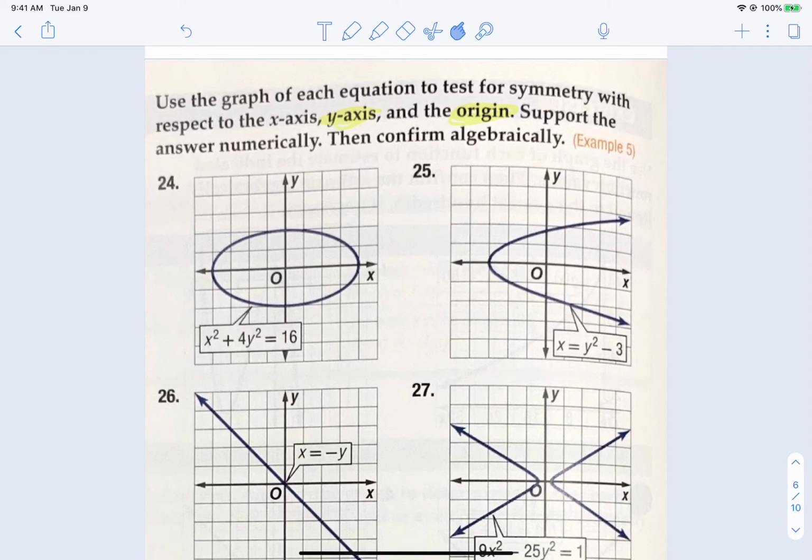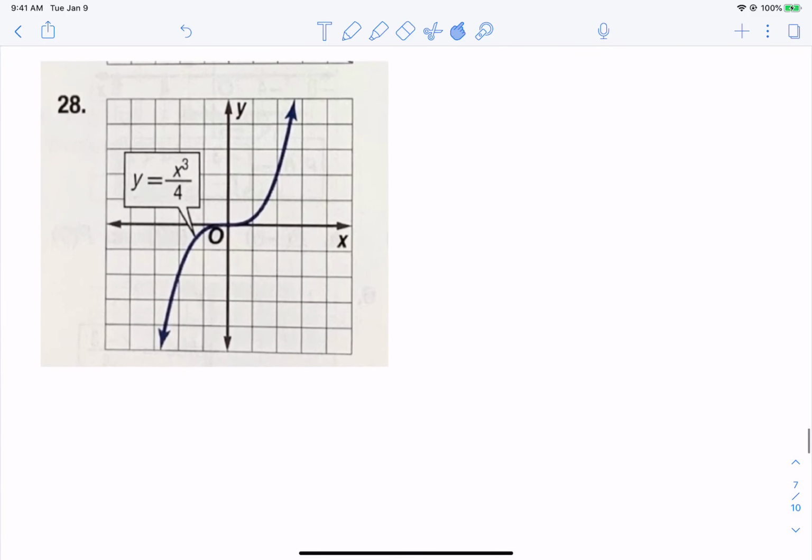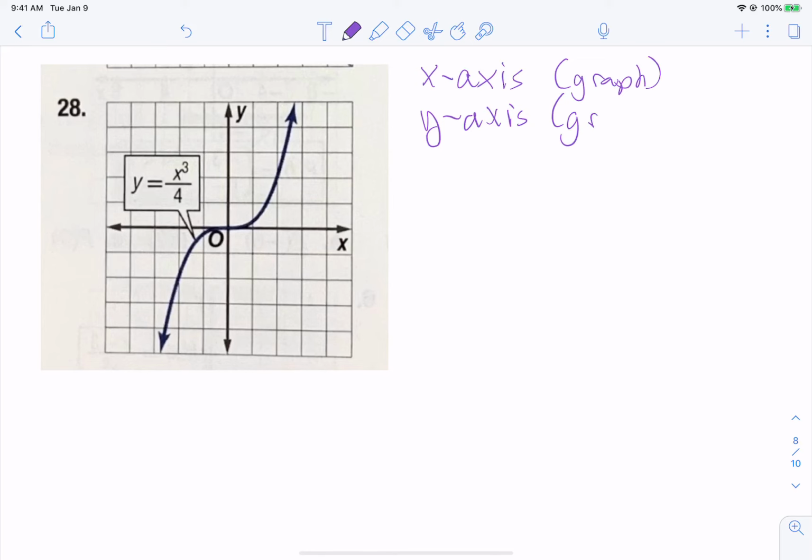So again, please only do the y-axis and origin algebra part of things. So I have highlighted number 28. So if you want to do 28 with me, we're going to talk about the symmetry of the functions. So we have three symmetries. The x-axis, you're only going to look at the graph. The y-axis, we're going to do the graph and the algebra.